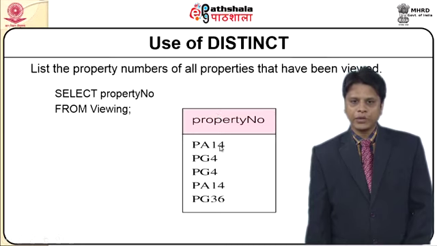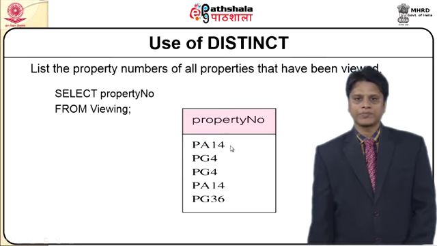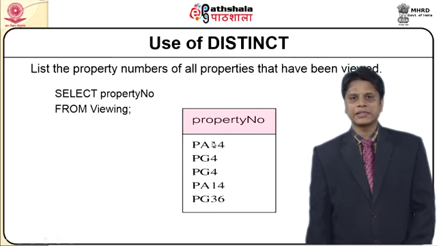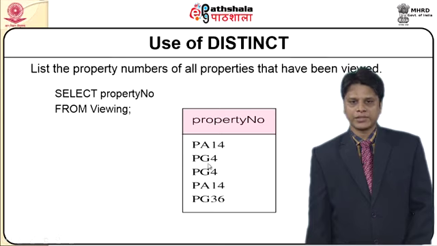But if you look at these values, there are some redundancies in this single column and all rows. Although I have listed all the property numbers that have been viewed, one value is repeated twice. The other value is PG4, which is also repeated twice.